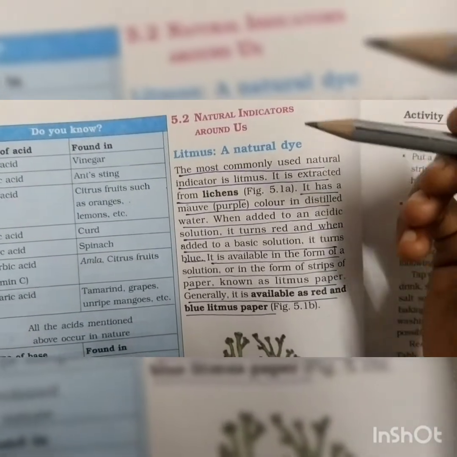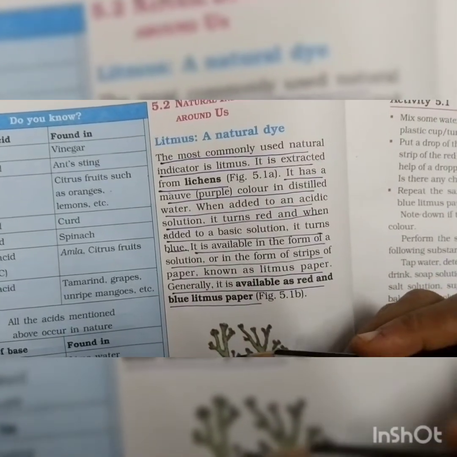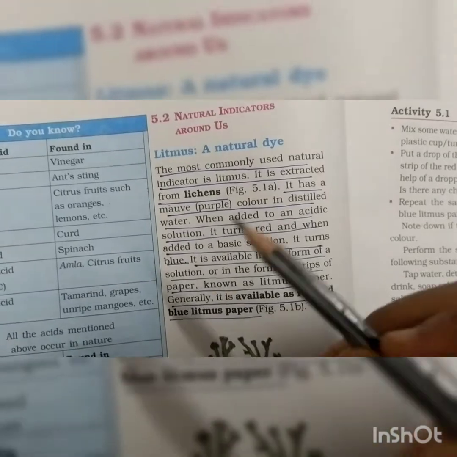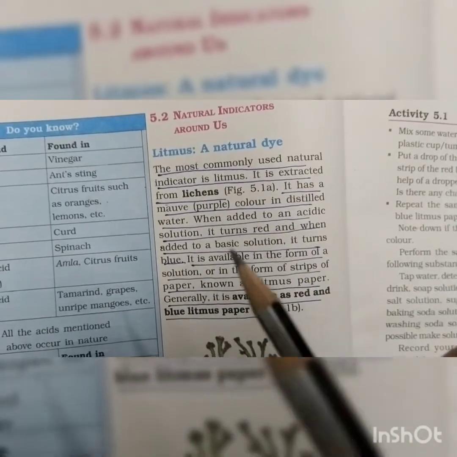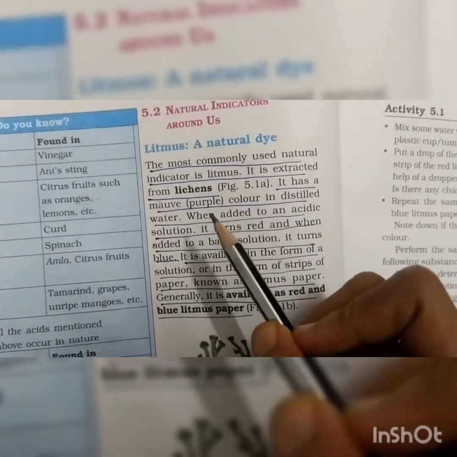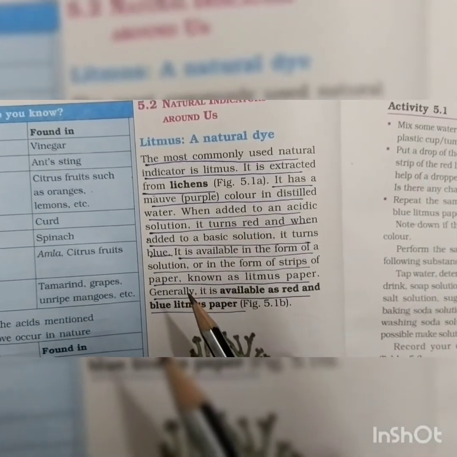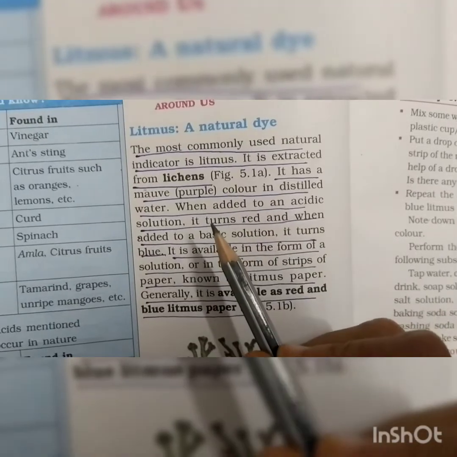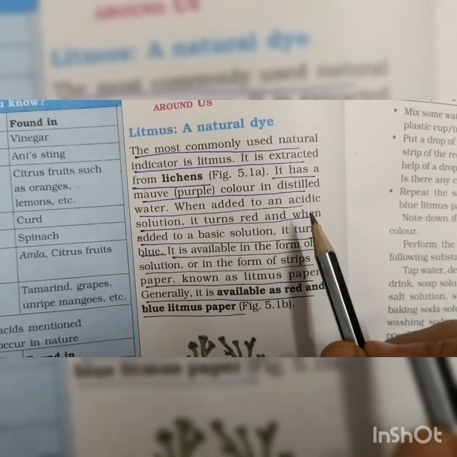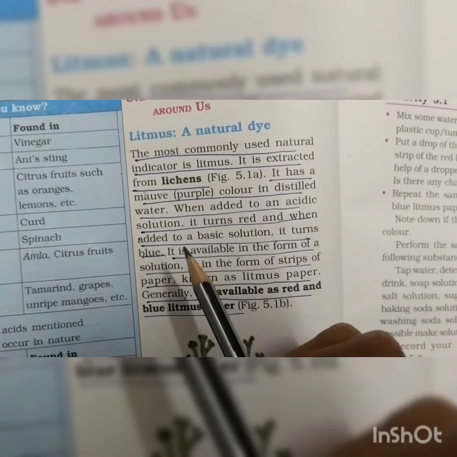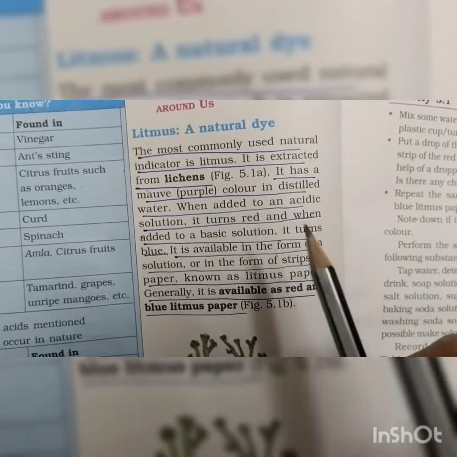Here the first natural indicator to identify whether a solution is acidic or basic is litmus paper. We can extract the litmus from lichens. It has a purple color in distilled water. And all of you underline: when added to an acidic solution, the litmus paper turns red, and when added to a basic solution, it turns blue.